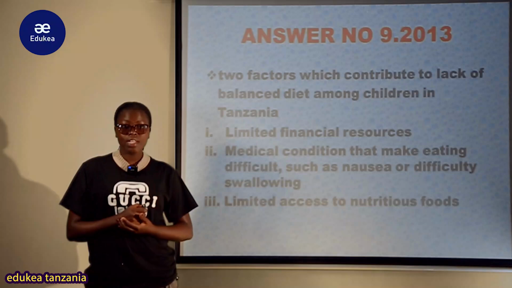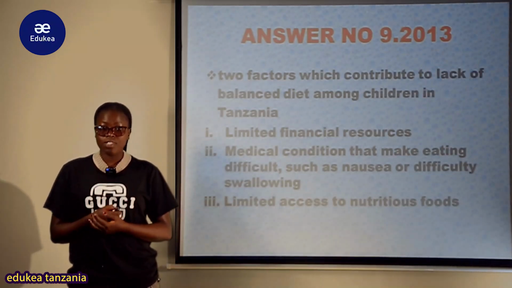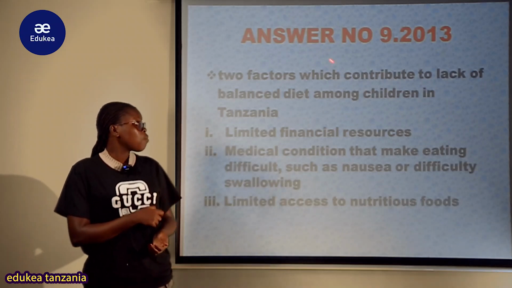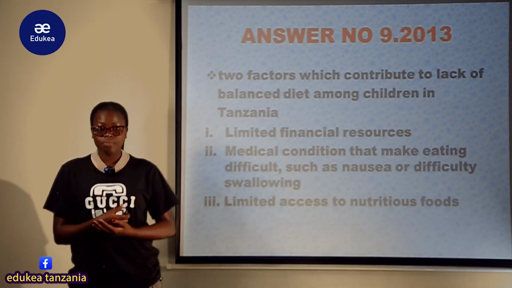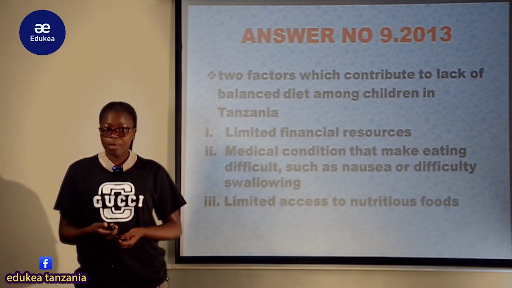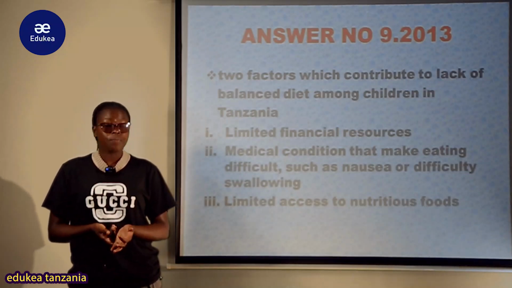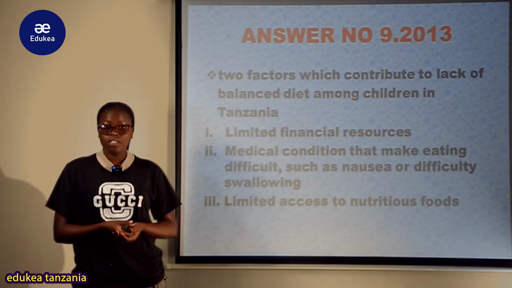And the last question, you are needed to write an essay to advise the community by considering the last guideline, which is by considering 2 factors which contribute to the lack of balanced diet among the children in Tanzania. Vitu gani ambavyo vinapelekea watoto wengi Tanzania washindwe kupata mlo ulio kamili? So, first one is limited financial resource.